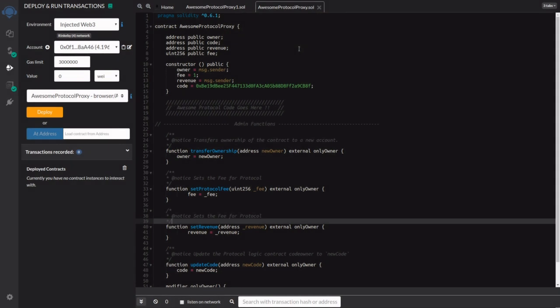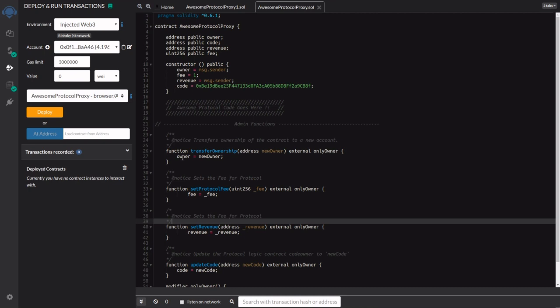So this is our awesome DeFi contract that we're working with, and we've commented out all the code here and just kept the important stuff. If we have a look at the constructor here, we can see that the owner is set to message.sender. The fee for our protocol is 1, so our protocol has a fee, and the revenue is where it's collected. We also have another field for the code, which is a proxy, so the actual implementation is somewhere else. So when we want to upgrade our protocol, we just redeploy.